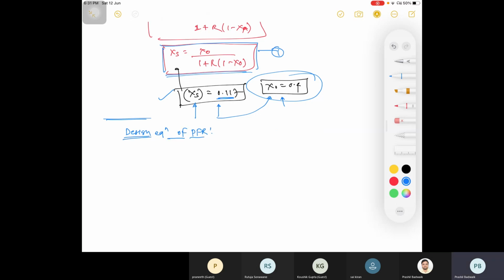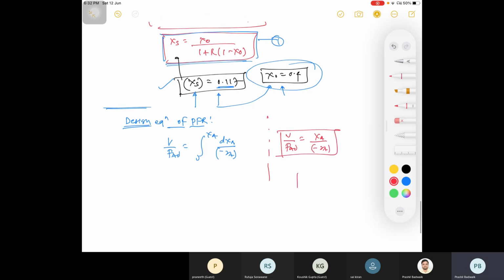Design equation of PFR: V by F naught is equal to the integral from 0 to XA of dXA by minus rA, right? It is your correct answer. So this is the design equation of PFR. And for a PFR, that is V by F naught is equal to XA divided by minus rA.